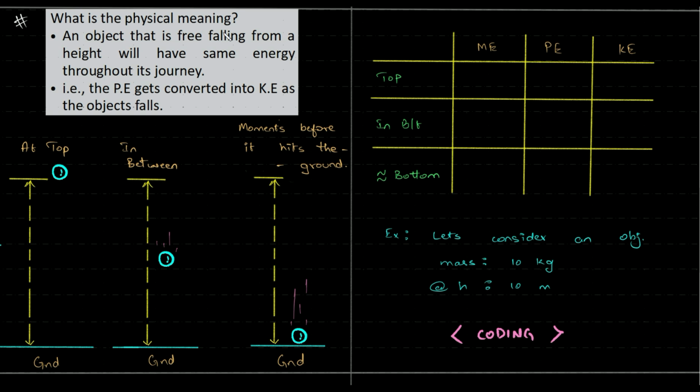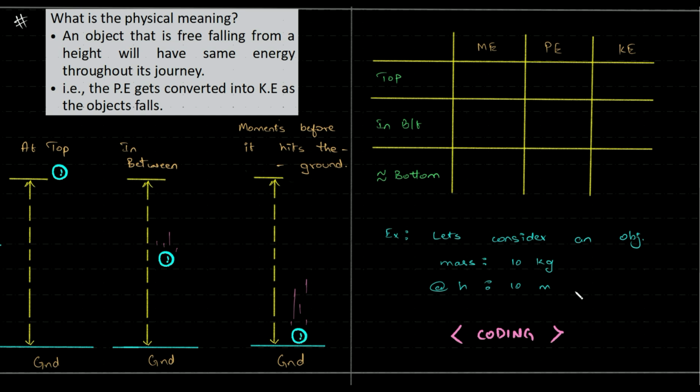So what is the physical meaning? An object that is free falling from a height will have the same energy throughout its journey. It's just that the potential energy gets converted to kinetic energy as the object falls. So basically the mechanical energy is fixed. At the top we have the object, and obviously the potential energy is clearly mgh. In between something happens. At the bottom all the potential energy gets converted to kinetic energy.